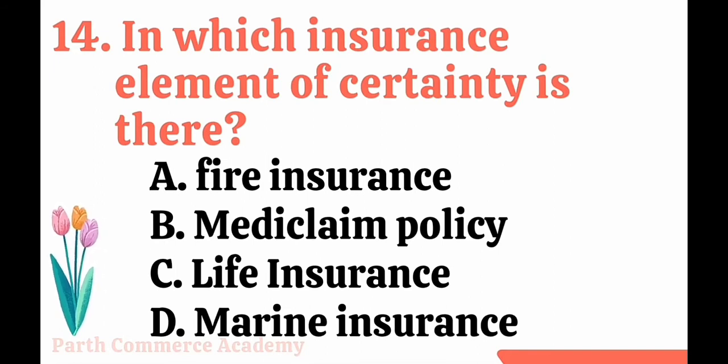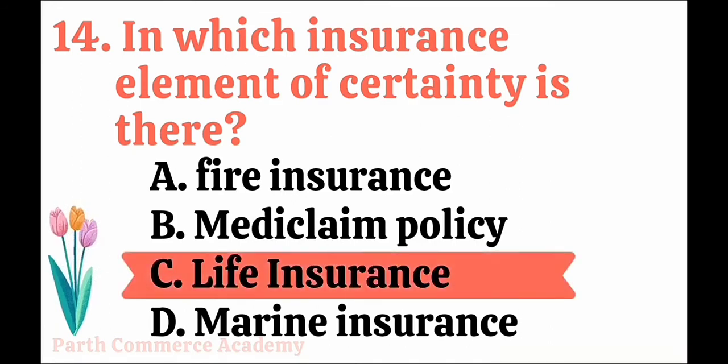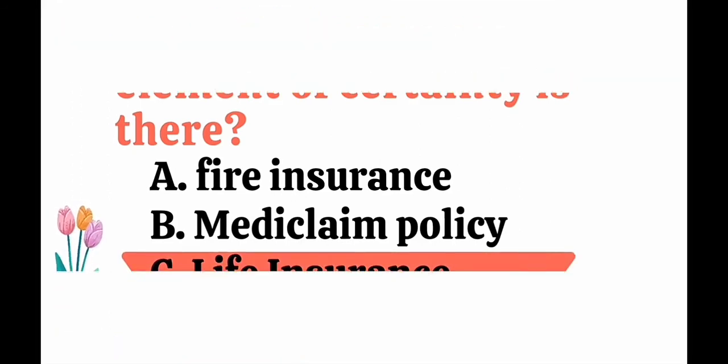Next is, in which insurance is the element of certainty there? Options are like this: fire insurance, mediclaim policy, life insurance and marine insurance. So when we talk about certainty, see, in marine, mediclaim and fire, in all the cases the element of uncertainty is there. But in the case of life insurance, the death is certain. That's why our correct answer is option C, life insurance.